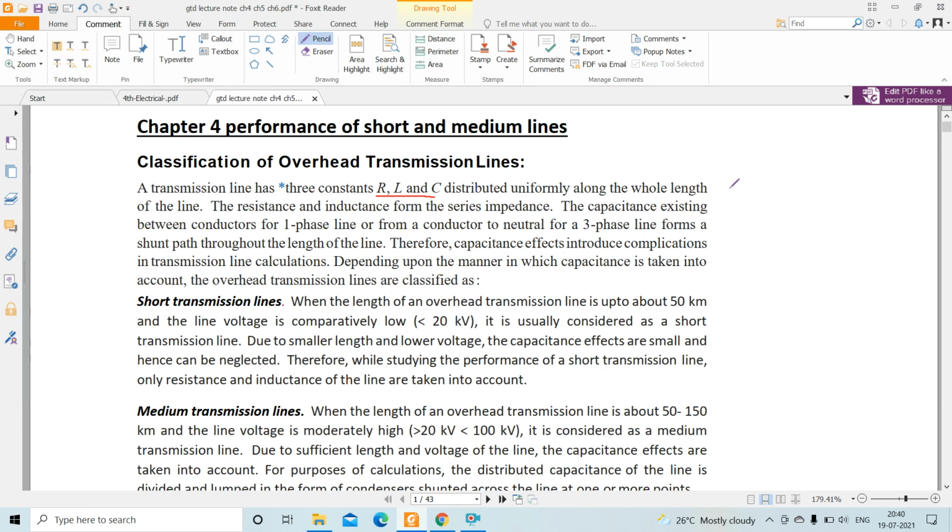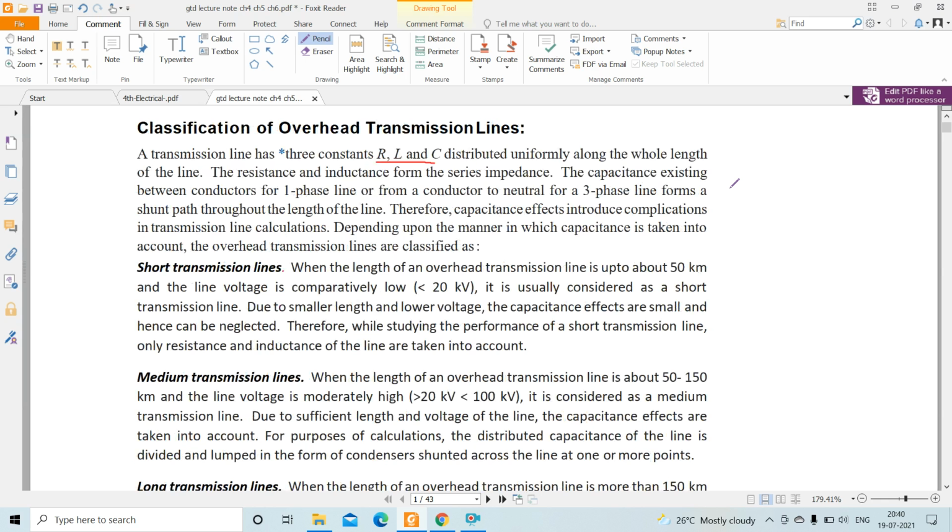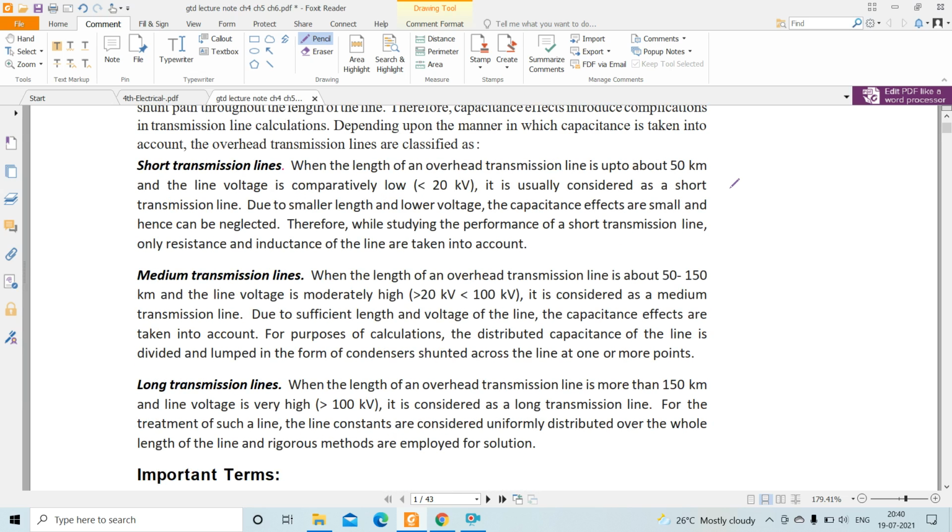Depending on the manner in which capacitance is taken into account, overhead transmission lines are classified as, first of all, the short transmission line. When the length of an overhead transmission line is up to about 50 kilometer and the line voltage is comparatively low, that is less than 20 kV, it is considered a short transmission line.